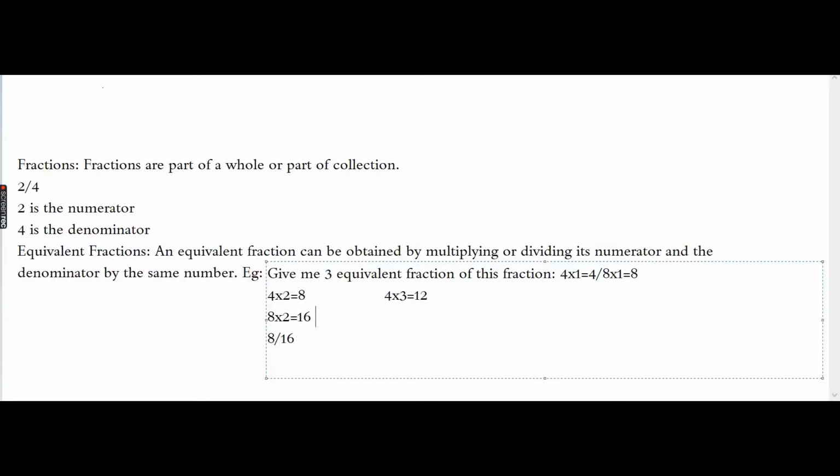Now let's see, 8 multiplied by 3 is equal to what? What is 8 multiplied by 3? 24. So now our next equivalent fraction is 12 by 24. Equivalent fractions is a very easy concept. You will learn it really quickly. Okay, now let's see the next one.